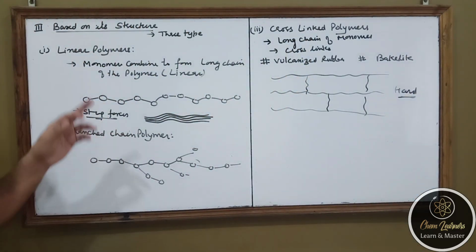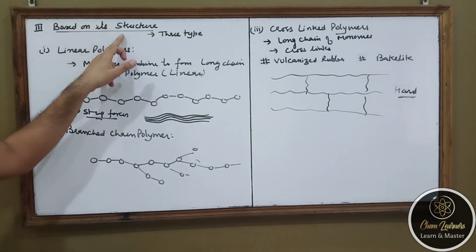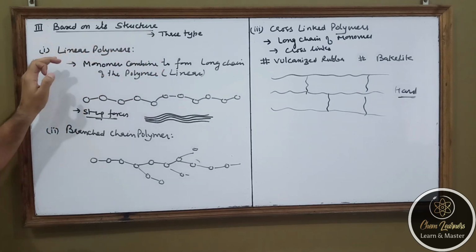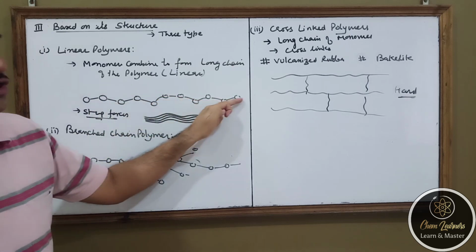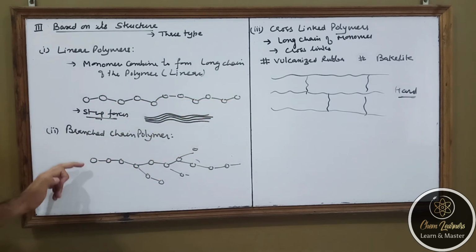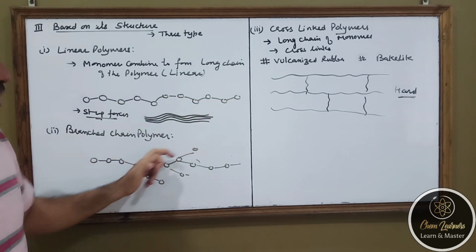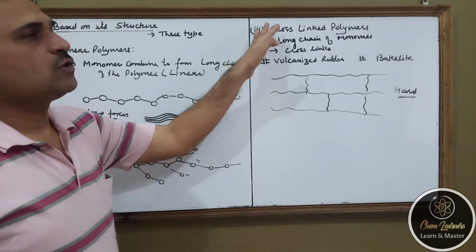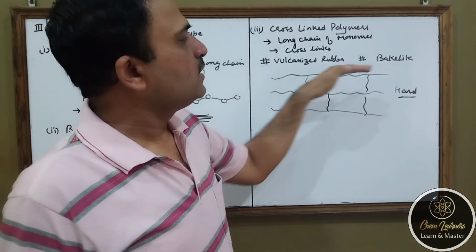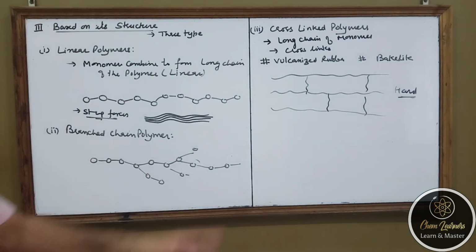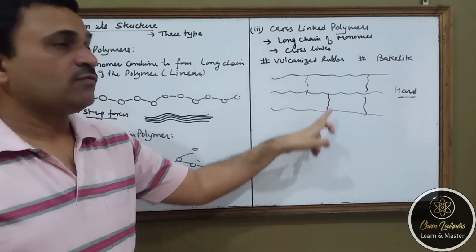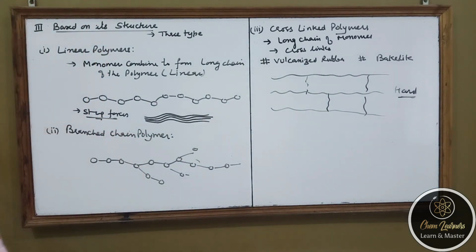So I can say if I classify polymer based on its structure, I can have linear polymer in which the monomer units combine to form a long chain. I can have branched polymer where there is a long chain along with some branches, and there is a cross-linked polymer which are having linear chains which are cross-linked by some bonds. Just like in vulcanized rubber, there will be sulfur bridges to make the cross links. So these kind of polymers are known as cross-linked polymers.